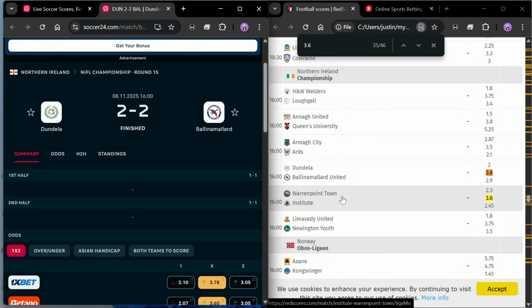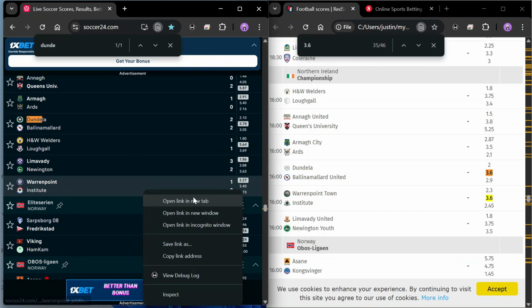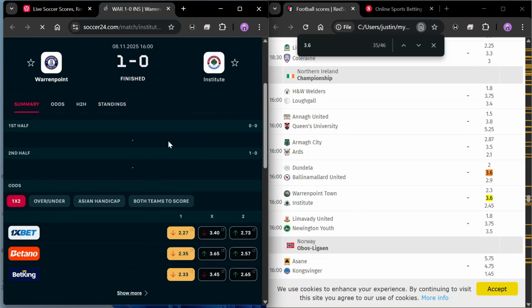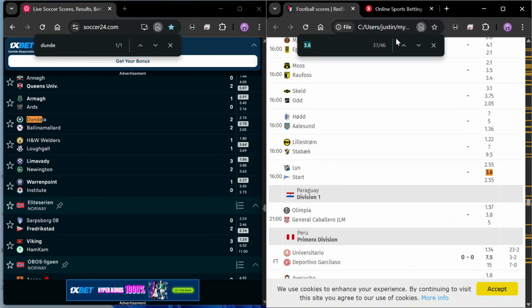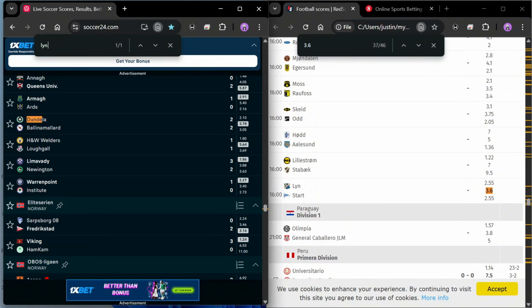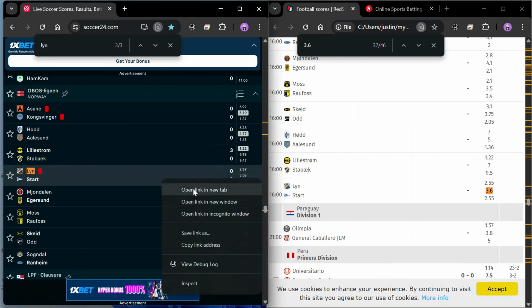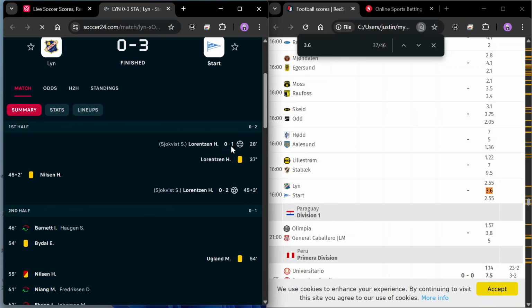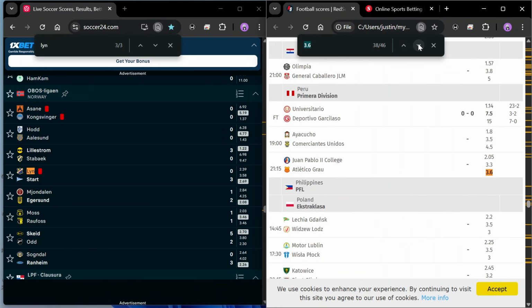And there's another one, Warring Point. Let's see what Warring Point actually gave us. 1-0. 0-0 for this game. So a goal did not come in the first half for this particular game. Now we have the next one, which is Lane Start, and this should be Norway. 0-0. So we'll see if a goal came in the first half. 2 goals in the first half. So you see the possibility of using something like this.